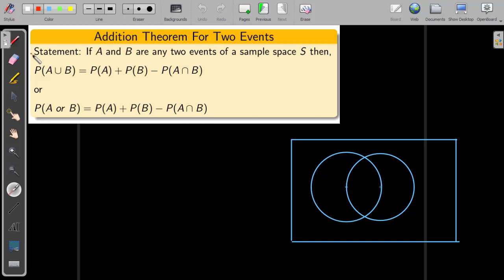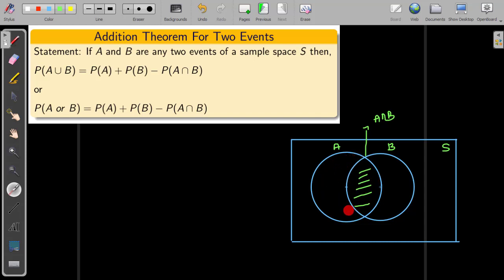So let us discuss the proof by Venn diagram. This rectangular box represents the sample space S. Here I have taken two circles with an intersection area. The first circle is capital A, which is an event, and capital B is another event. This is the common area, the intersection area, denoted by the symbol A intersection B. Particularly, this is the common portion, the A intersection B area.